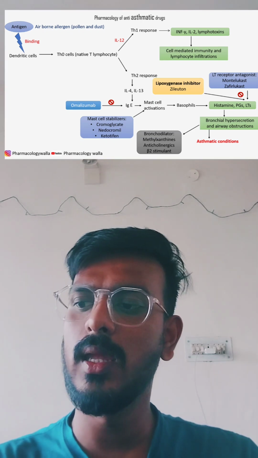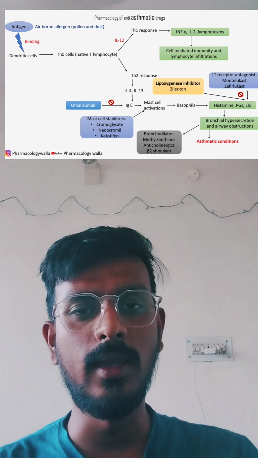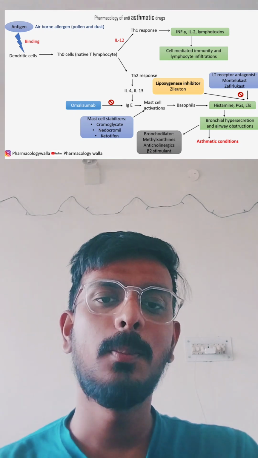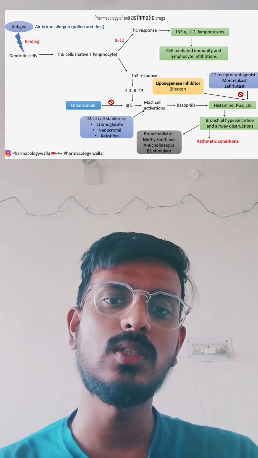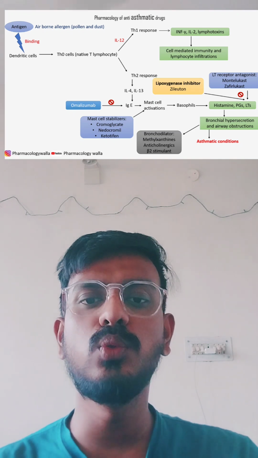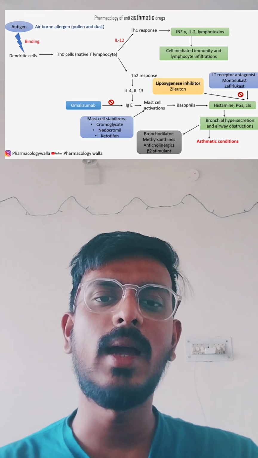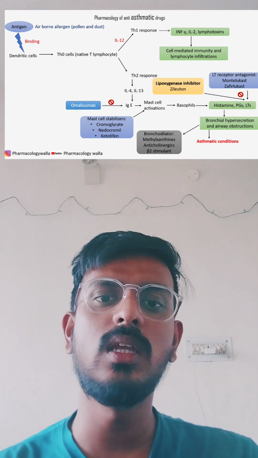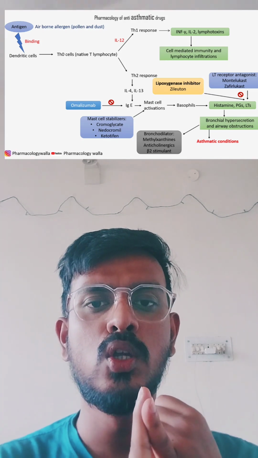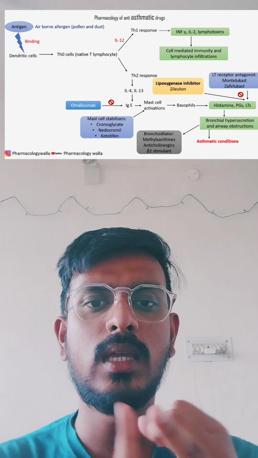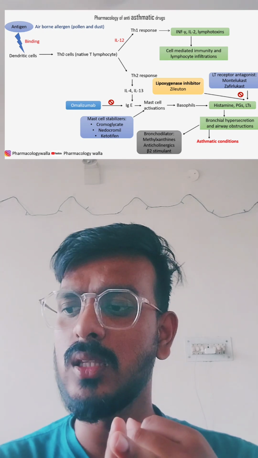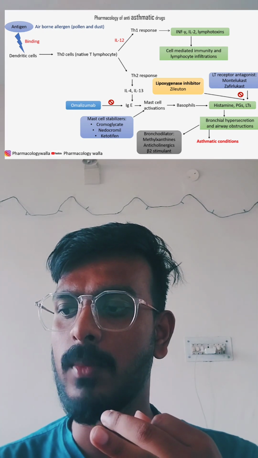Any other drugs that we can give: as I told you, the mast cell is responsible for the activation of basophils and the ultimate release of histamine. So we can stabilize the mast cell. The mast cell can be stabilized by three important drugs: one is sodium cromoglycate, second is ketotifen, and third is nedocromil.